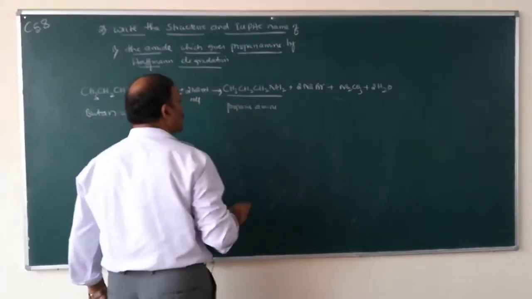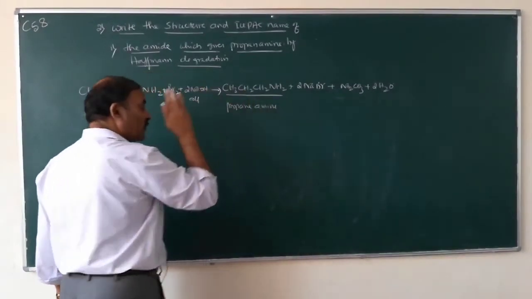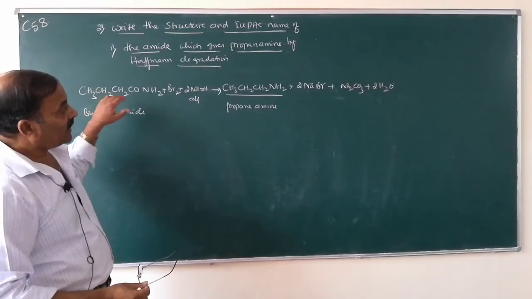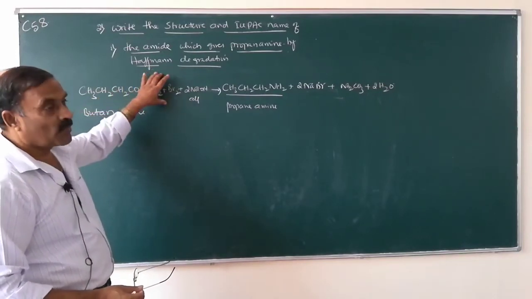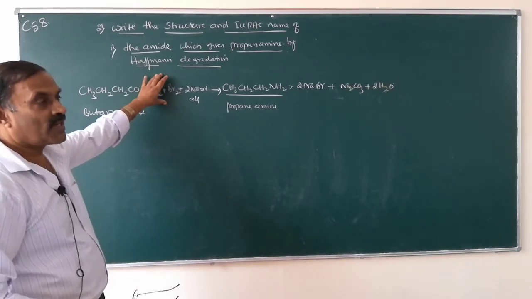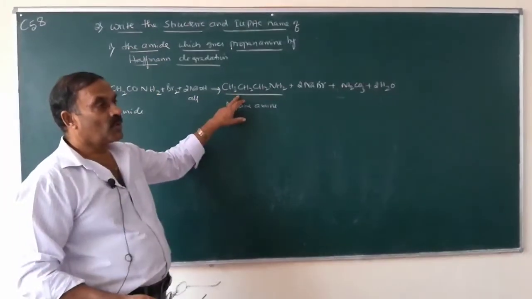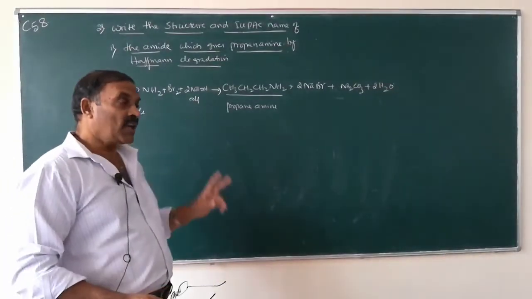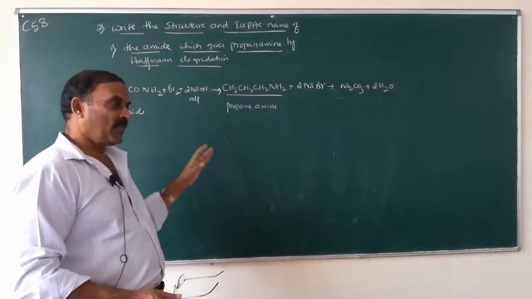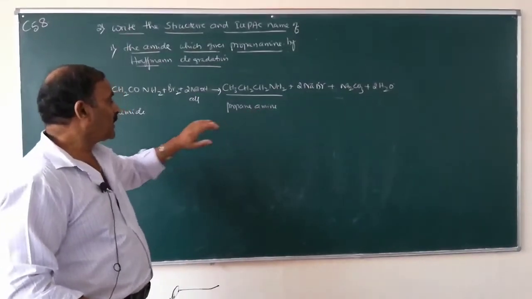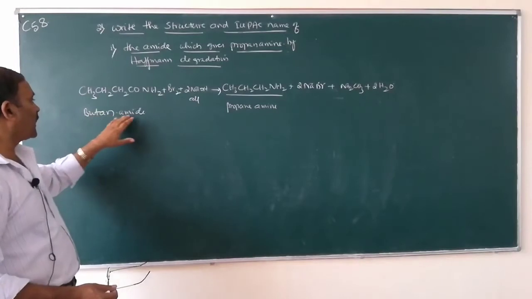So this one is propanamine. To get propanamine, first you have to learn that we have to take butanamide in the Hofmann bromamide reaction, because in the Hofmann bromamide reaction the amine obtained will be less by one carbon than the parent amide. So to get propanamine, we have to take butanamide.